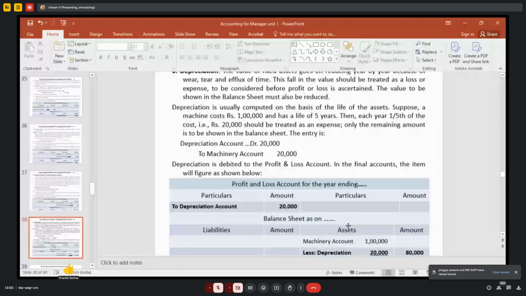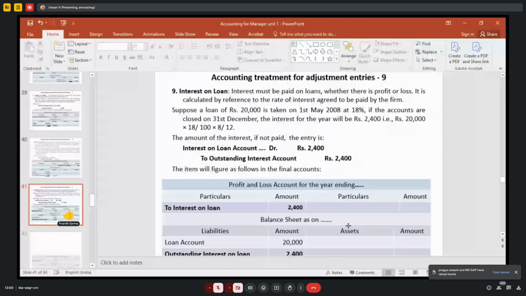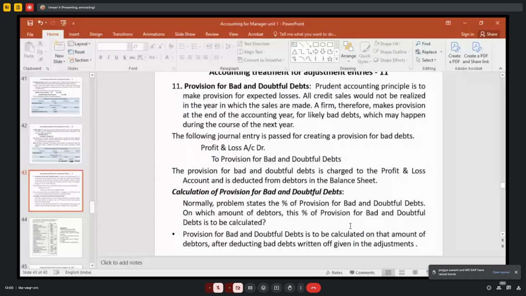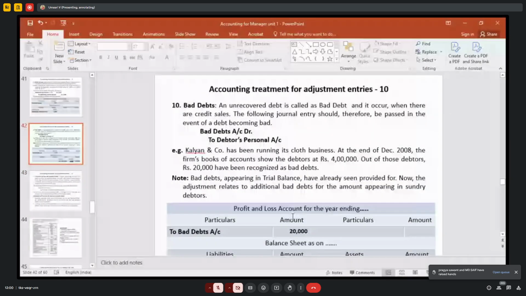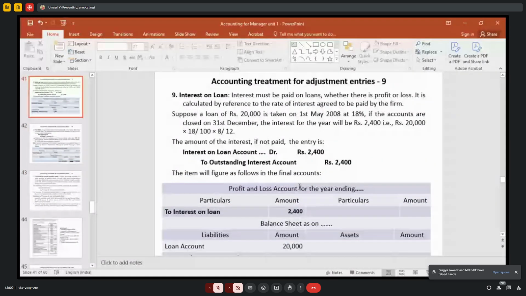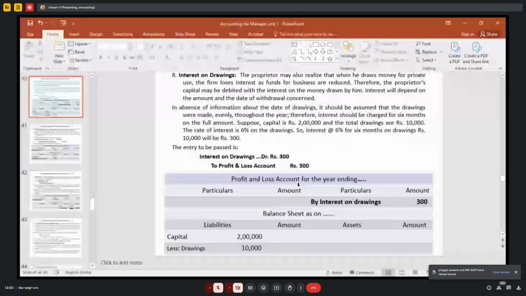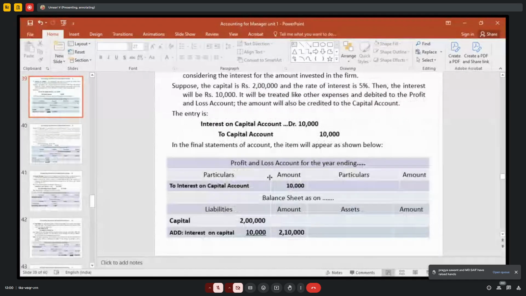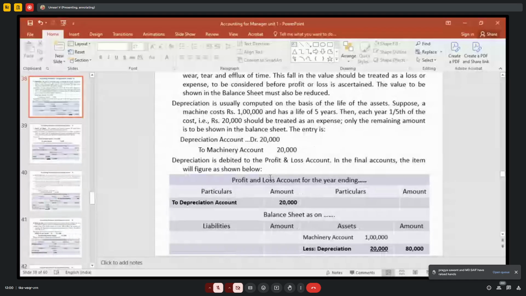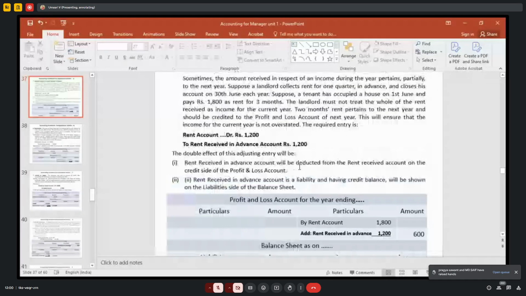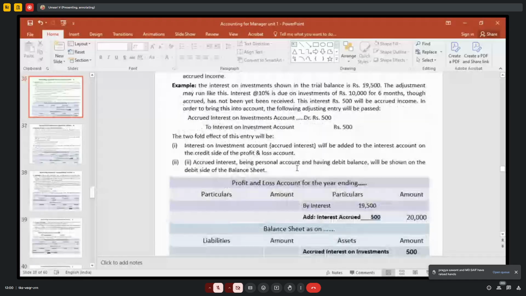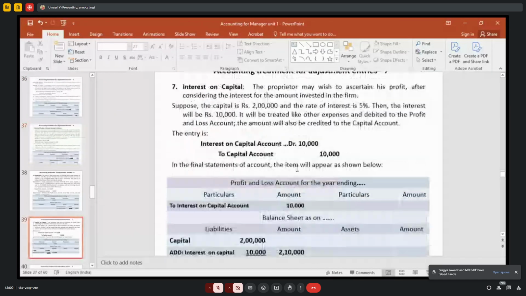How to prepare final accounts with these adjustments, we will understand, right? Generally, closing stock, provision for bad and doubtful debts, depreciation will be given in your adjustments. Accrued income, outstanding expenditure, interest on drawings, interest on capital, depreciation, and unearned income, all these things will be given in your adjustments.